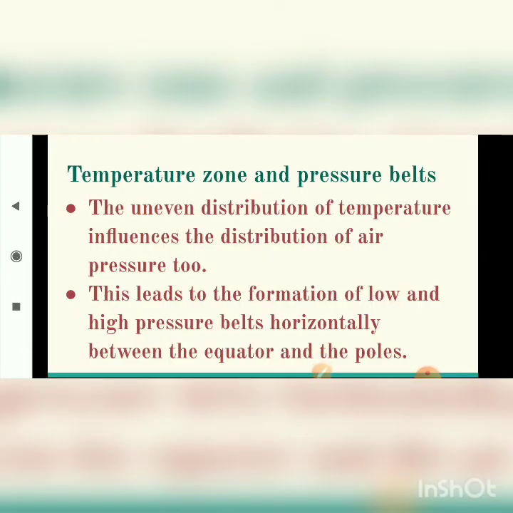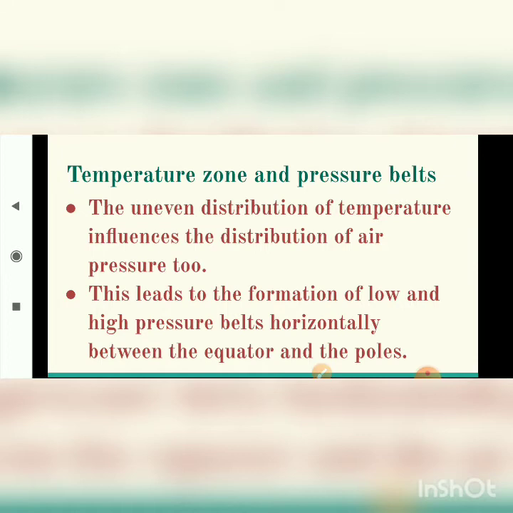The uneven distribution of temperatures influences the distribution of air pressure too. Uneven distribution means what? That it is not the same, it keeps on varying.